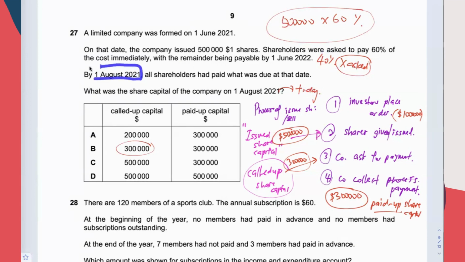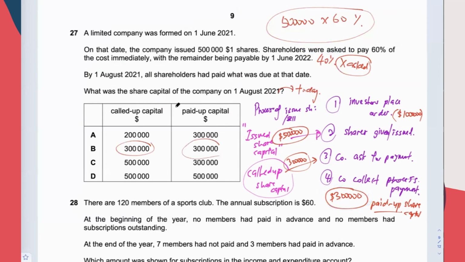By 1st August 2021, all shareholders had paid what was due at that date. What day is this? Same day as this. All shareholders had paid what was due on that date. That means among all the call up share capital, everything has been paid. Very good. So it is also 300,000.